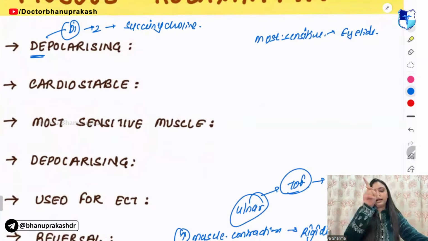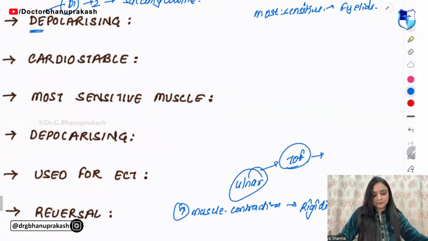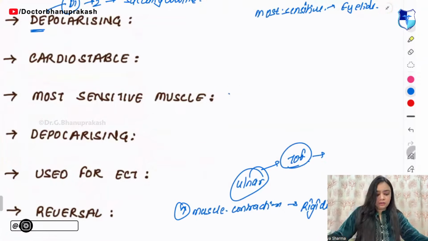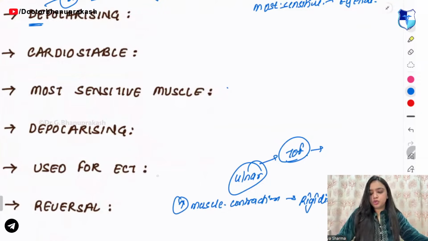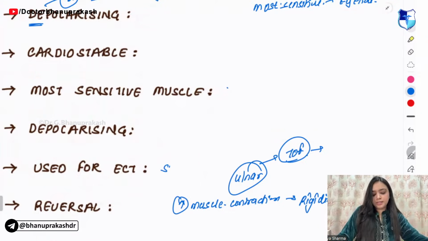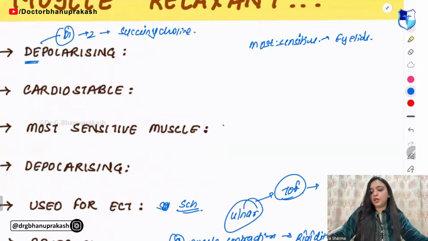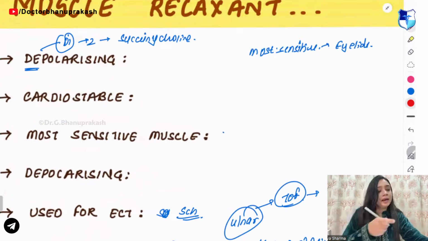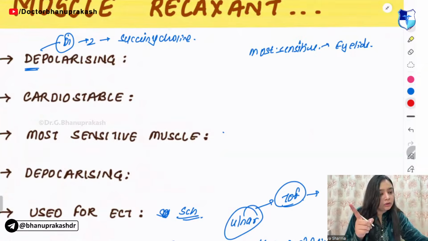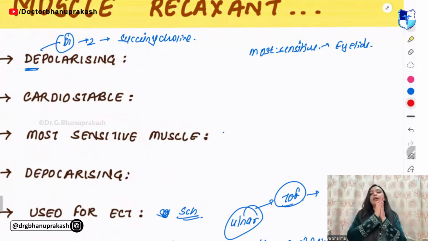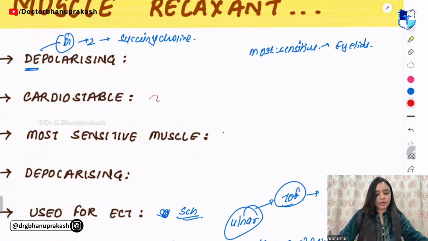Cardiostable, that you will tell me. What is cardiostable? Then you have which one is used for the ECT? It is your succinyl choline only. Cardiostable over here is not etomidate. Okay, don't try to make that mistake.